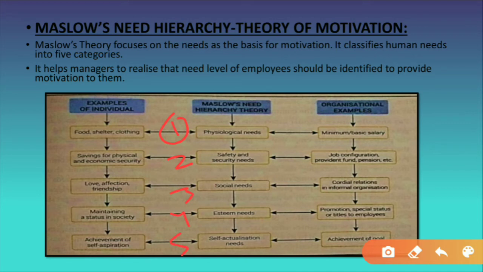So the first and basic need is the physiological need. Then the need goes on increasing, growing. It is coming downward. It doesn't mean that it is falling down, but after completion of one need, the other need arises. After completion of that, another need arises. So you have to follow this chart very nicely.